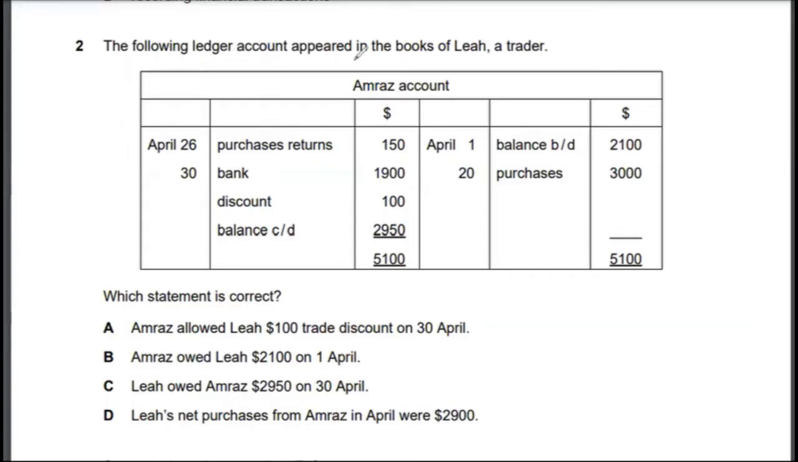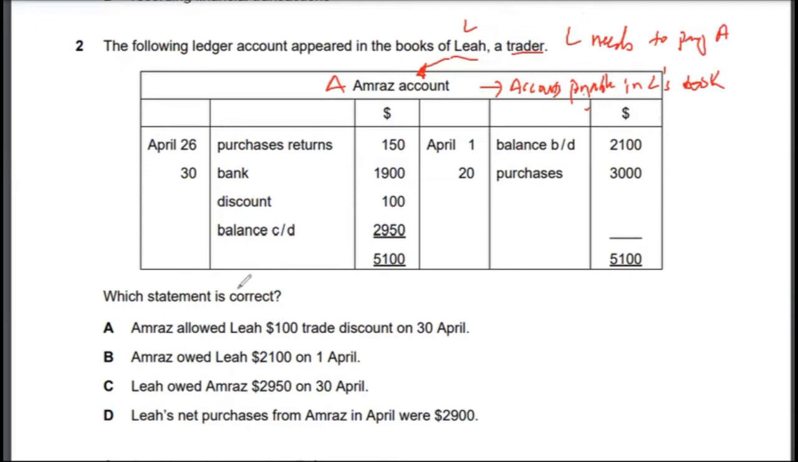The following ledger account appeared in the books of a trader, L. Let's call the other person A. So L has this account called A's. And if you look at it, what is A? A is actually an accounts payable in L's books. So what it means is that L needs to pay A, in simple words.